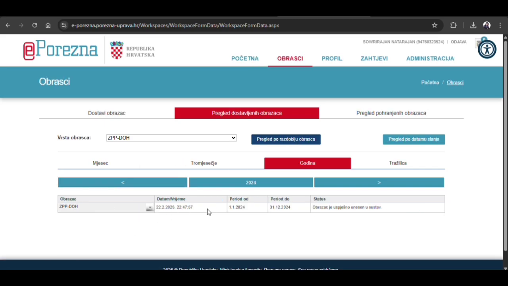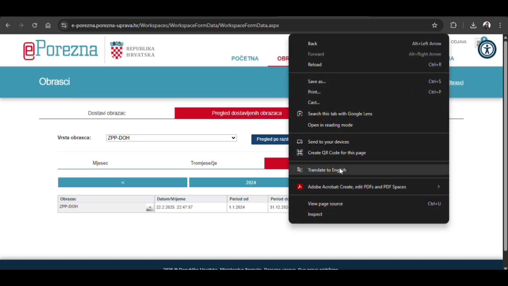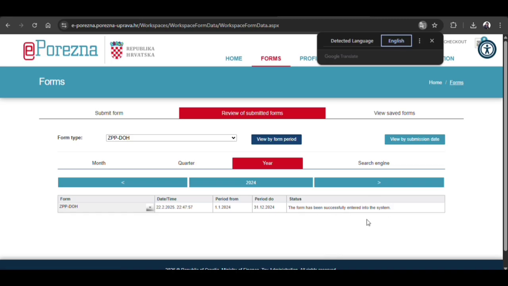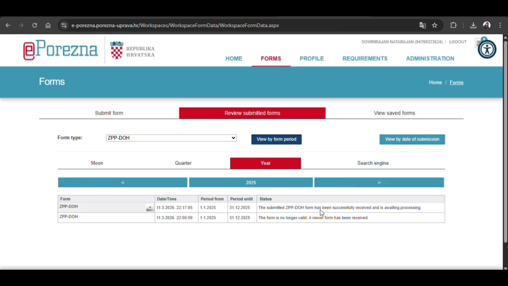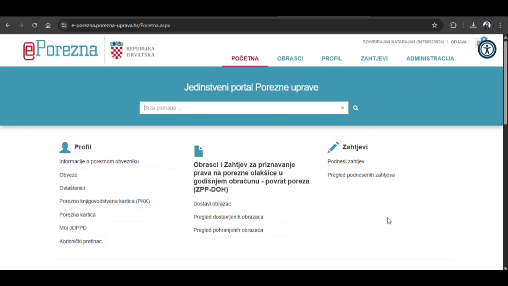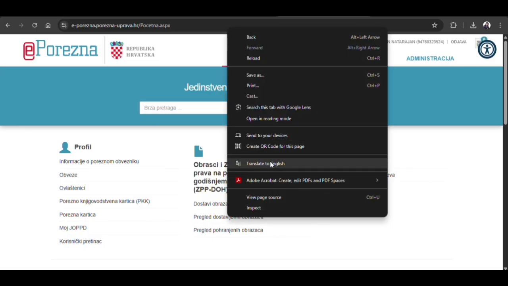Right now I am going to click 2024. I already submitted. You see, from January to December 2024 I already submitted, and it entered into the system. That's it. So this is my last year. I did it for 2024. Right now we are in 2026. I am going to do it for 2025 from January to December. This is the process for submitting your tax return form online. You can go in person to the tax department and submit your form in person also, but I usually submit my form online.